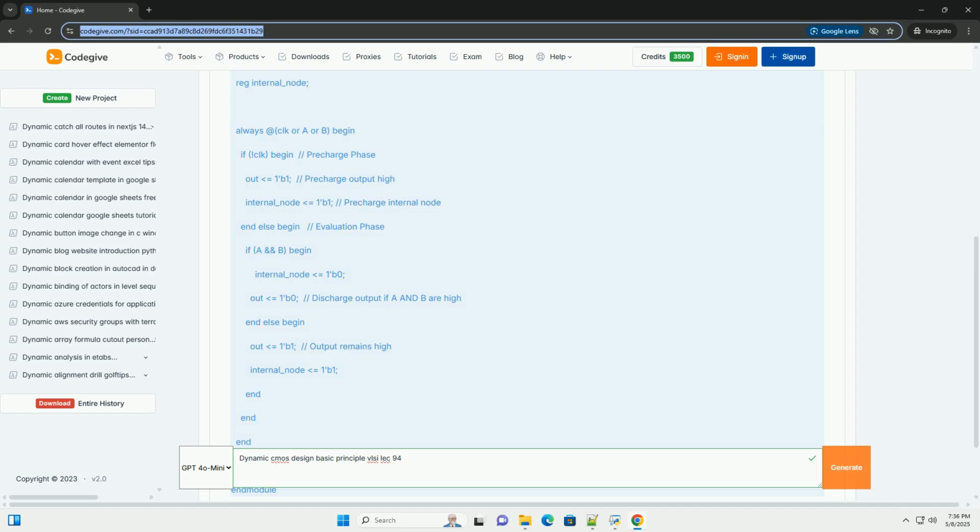NMOS clock transistor: this transistor, often called the foot transistor, connects the NMOS logic network to GND. It is also controlled by the clock signal, often the same as the PMOS, but sometimes the inverse in other more complex design styles. When the clock is high, typically VDD, this transistor turns on, enabling the evaluation network to discharge the output node if the inputs allow it. Some dynamic logic styles omit this foot transistor, but it helps reduce leakage and contention.